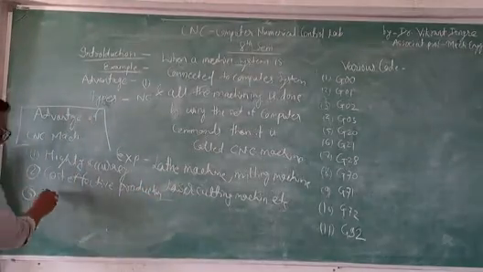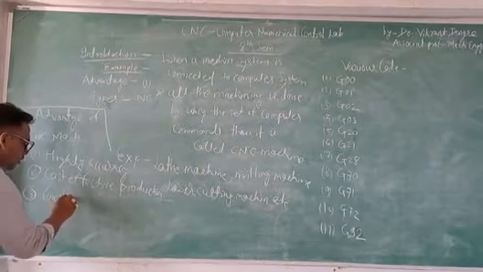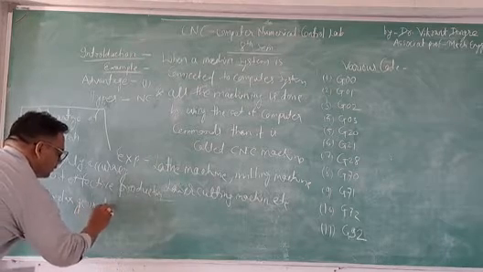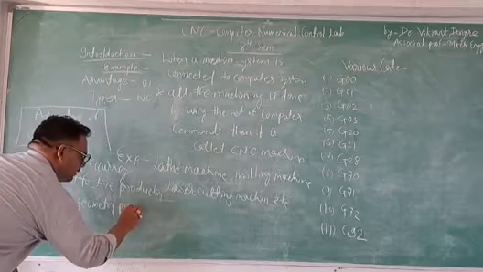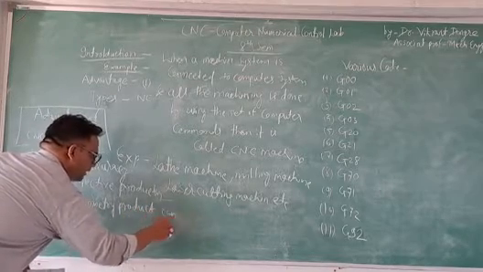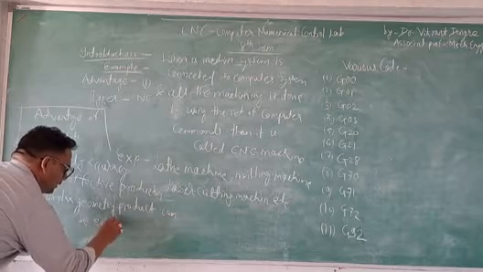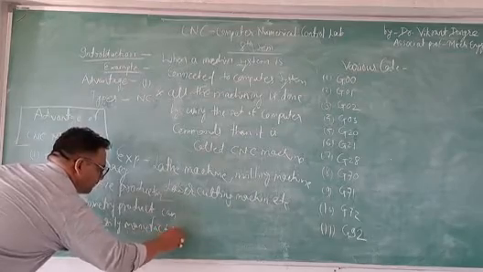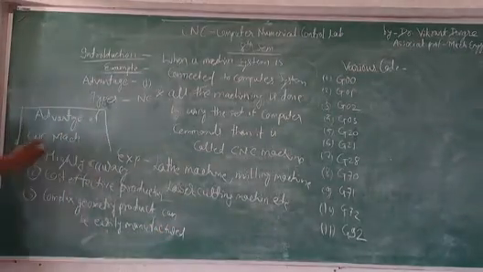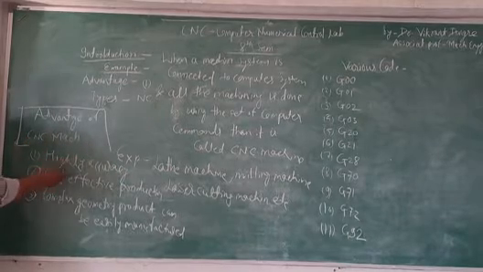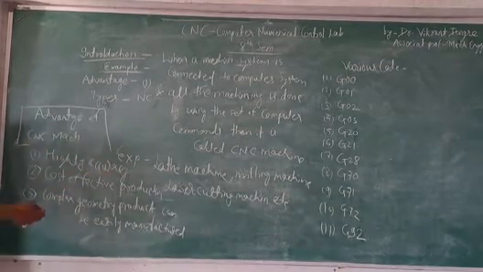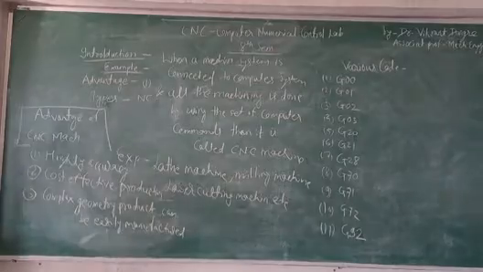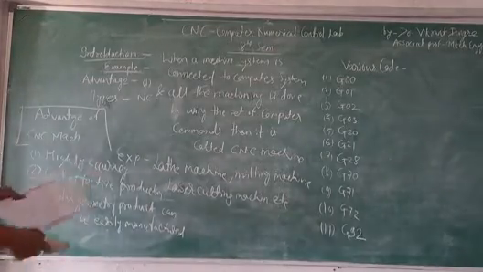And the third one is that complex geometry products can be easily manufactured. So high accuracy can be achieved, cost effective production can be achieved, and if you want to make complex geometry of the product, that can also be done very easily. These are the advantages of the CNC machine.